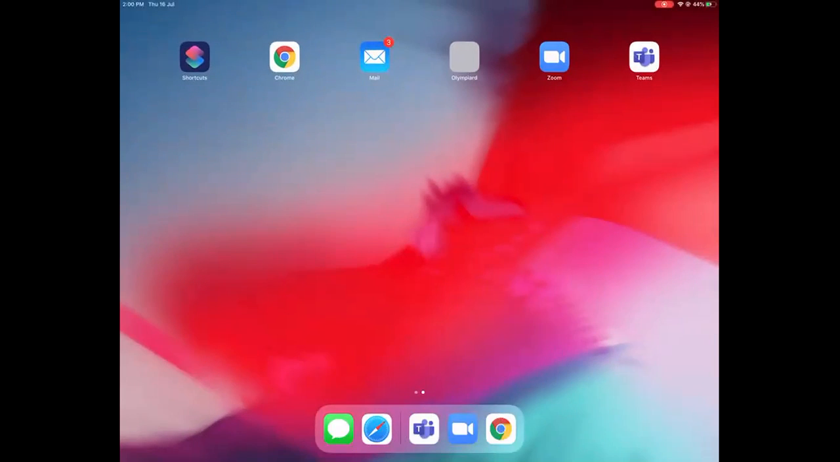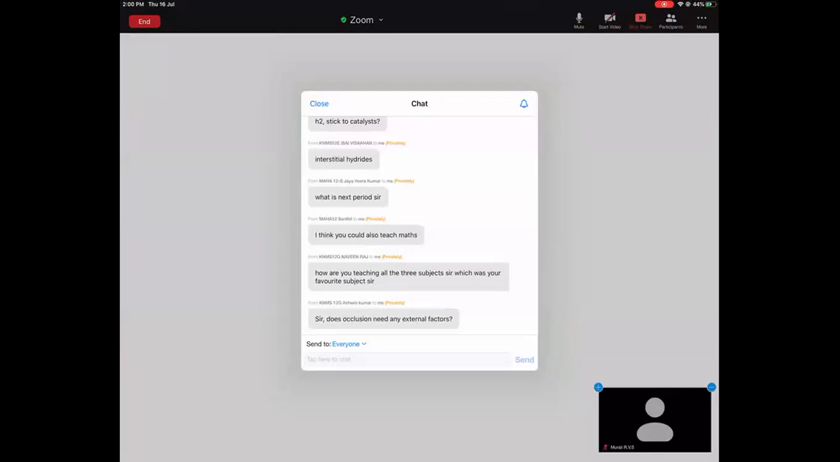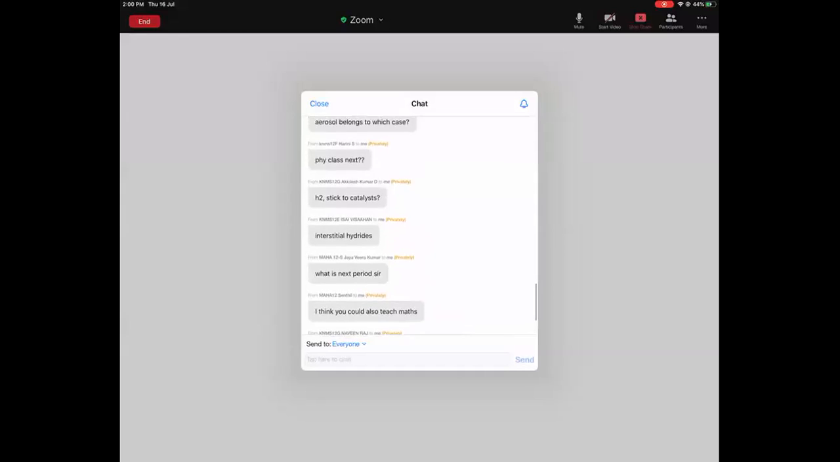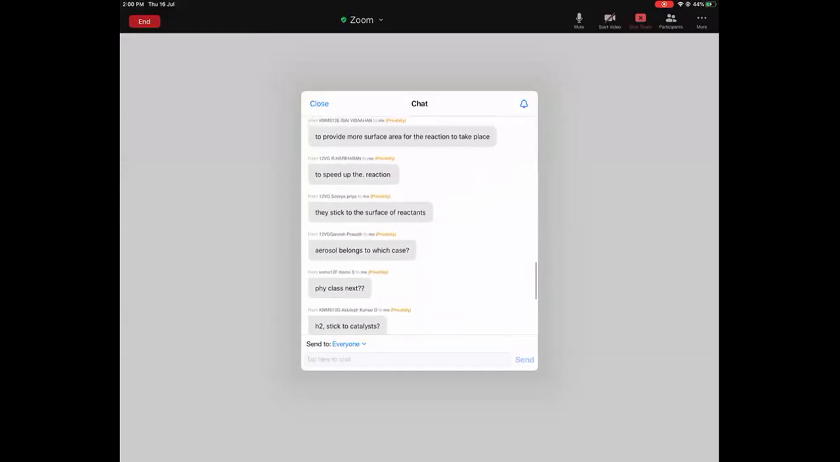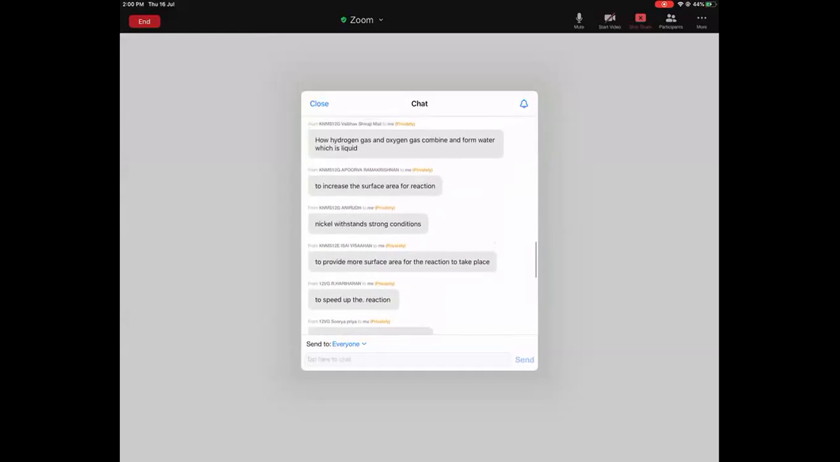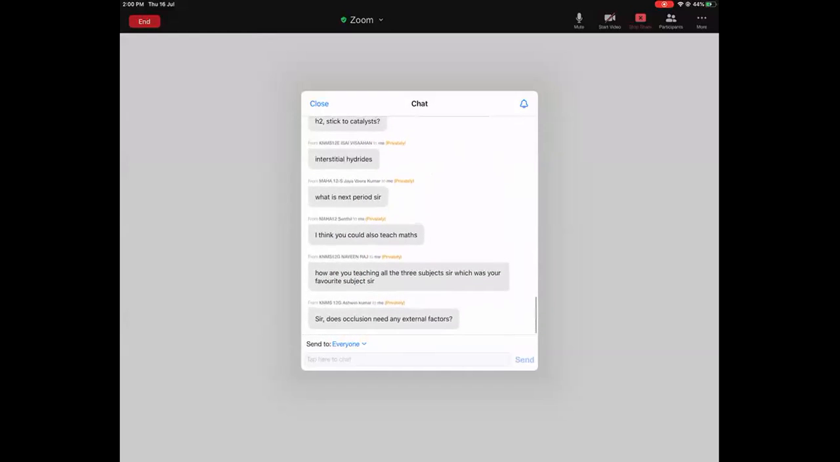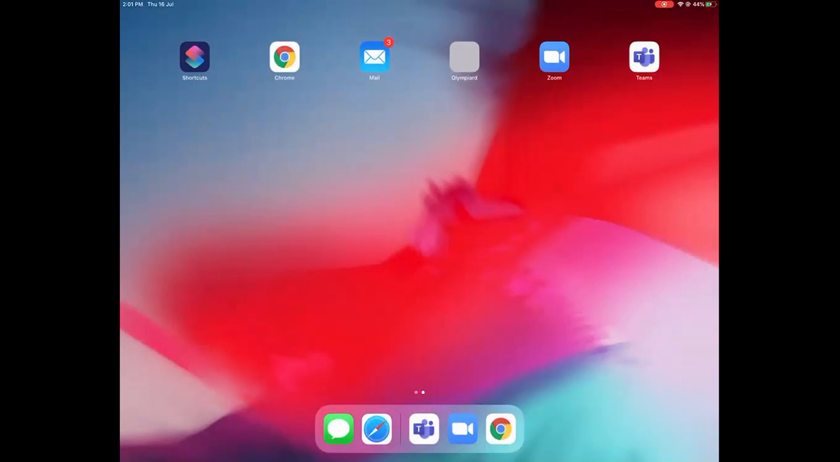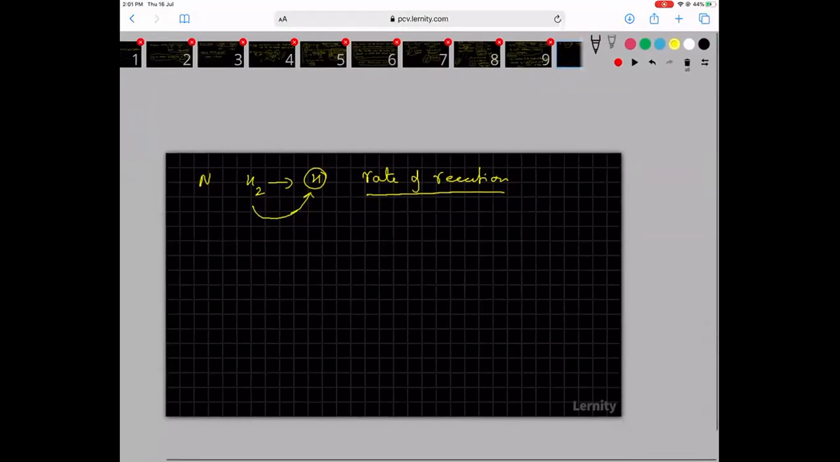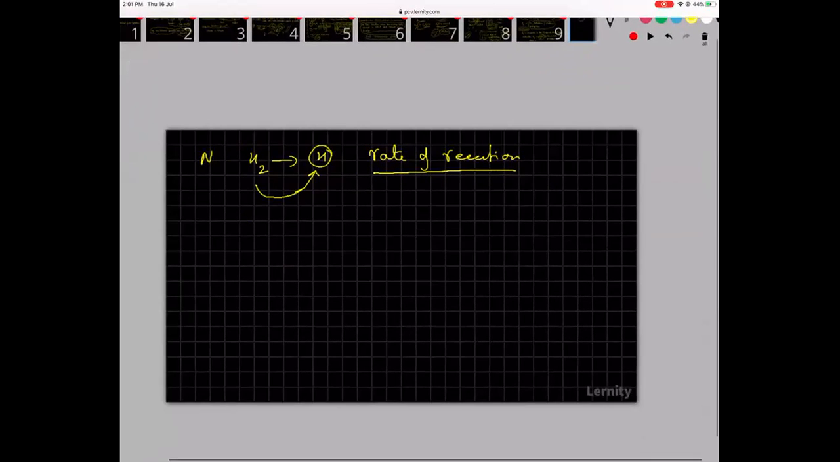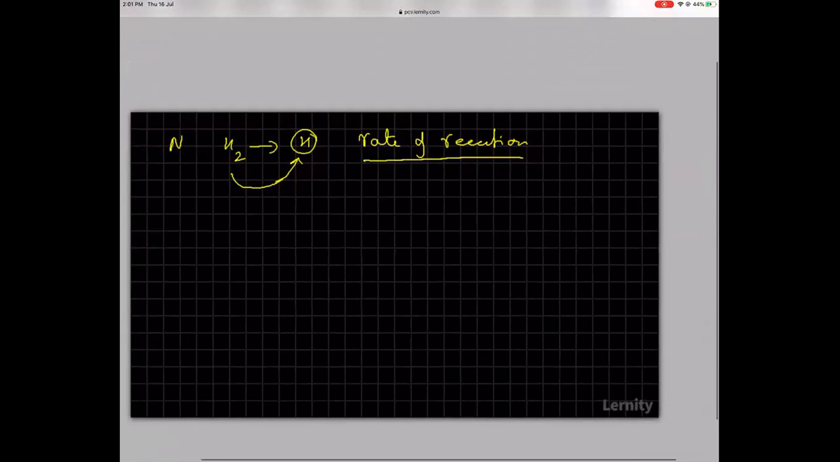Okay, so some of you were pointing out, does occlusion need any external factors? No, it doesn't need any external factor. Occlusion doesn't need any external factor. It's basically a surface phenomenon. It happens between many elements and hydrogen and with other gases also.